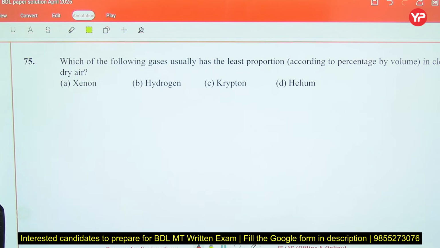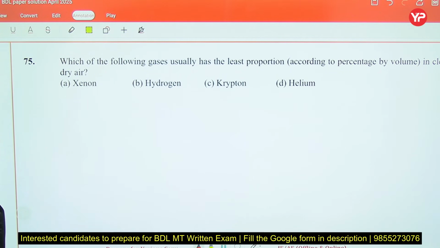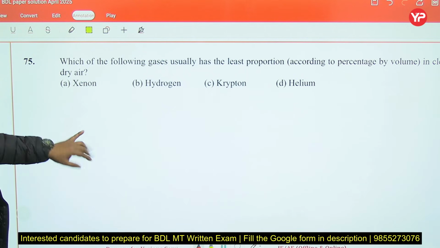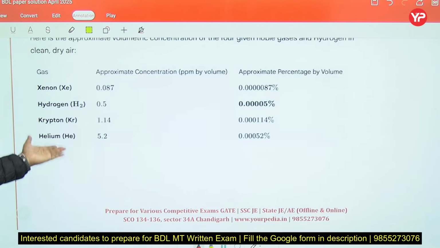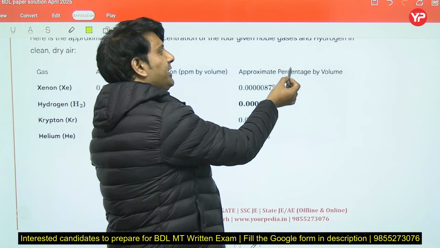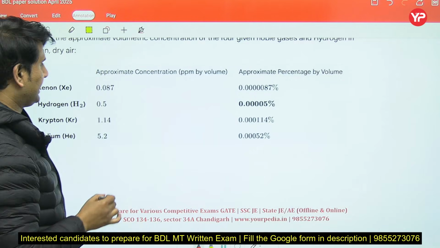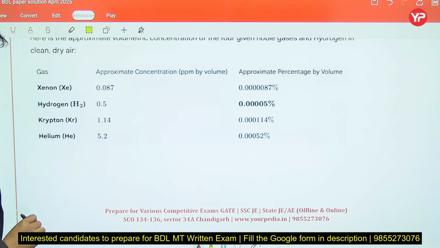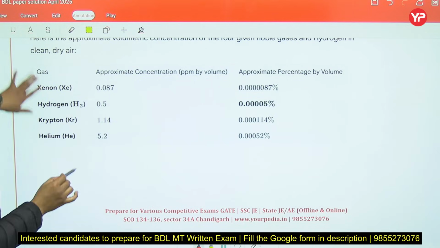Which of the following gases usually has the least proportion according to the percentage by volume in clean dry air? Here is the table. Xenon has an approximate percentage by volume that is very small, less than all the given options. So xenon would be the answer.